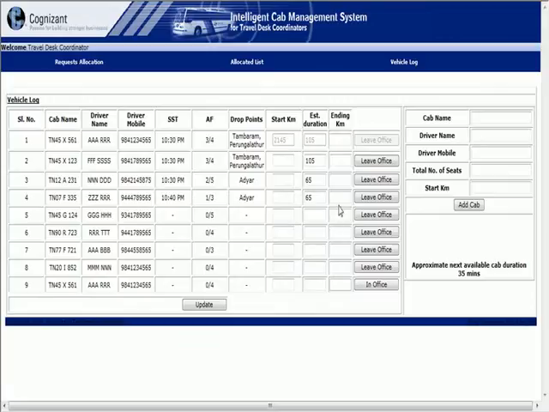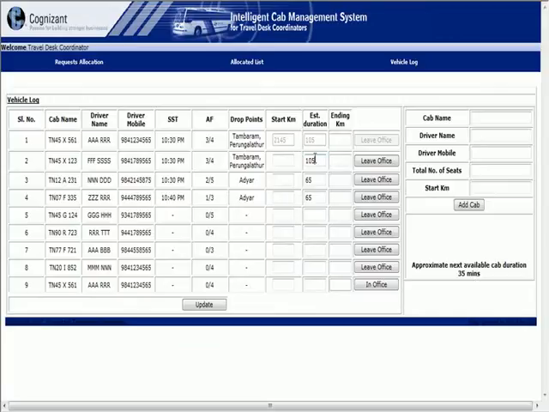Here you see another piece of information called estimated duration. This is 105 minutes the cab will take to go to Tambaram Perangalathur for dropping 3 associates and coming back to office. This information is useful for displaying the approximate next cab available duration.